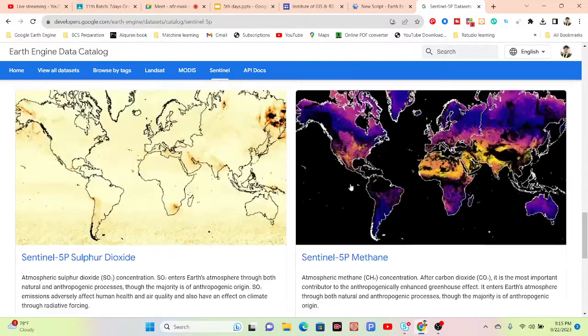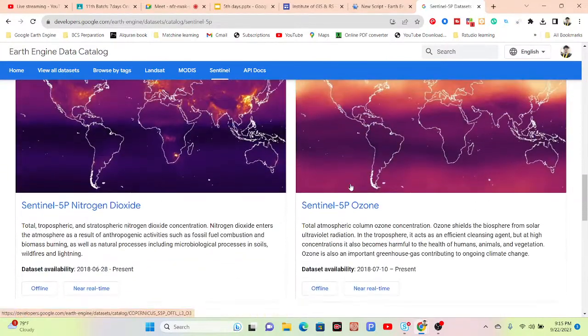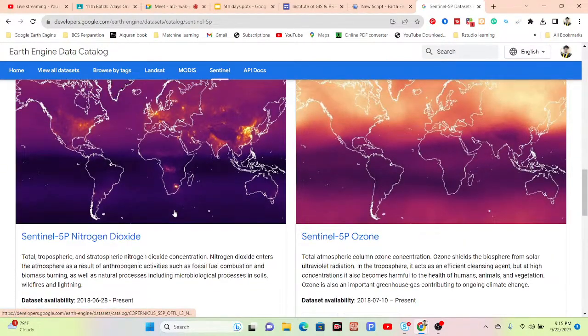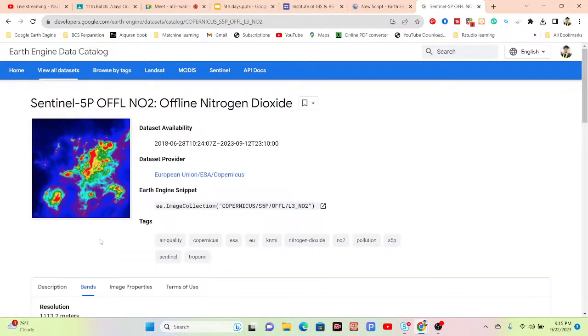Okay, so let's go. First of all, suppose this time I want to work with nitrogen dioxide. Just simply click on nitrogen dioxide. Now I can access all the information about the nitrogen dioxide gas and the dataset availability. Basically, we can get the data from the year 2018 to 2023.